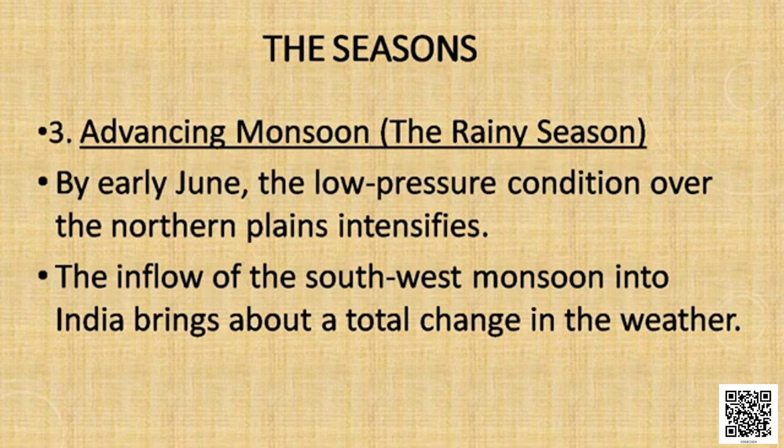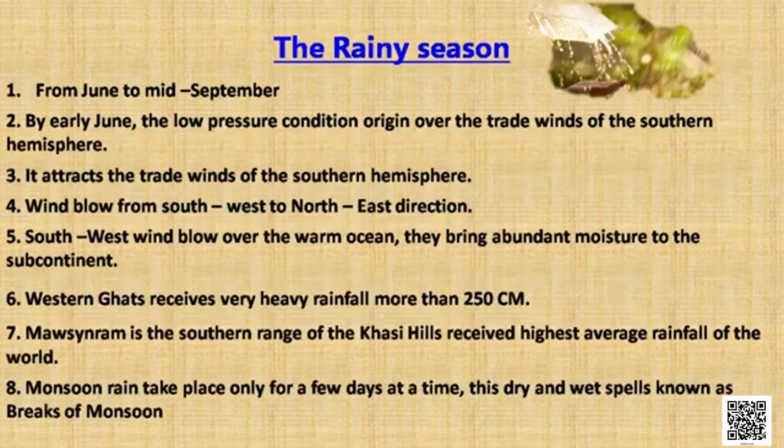As the winds blow over warm water bodies, they bring abundant moisture to India and bring heavy rainfall. When the southwest monsoon hits the windward side of the Western Ghats, it receives heavy rainfall, around 250 centimeters, compared to its leeward side.